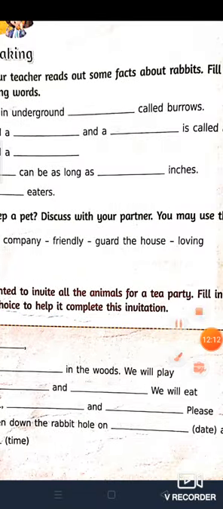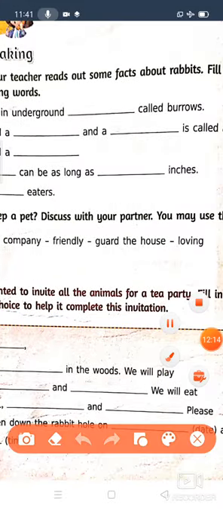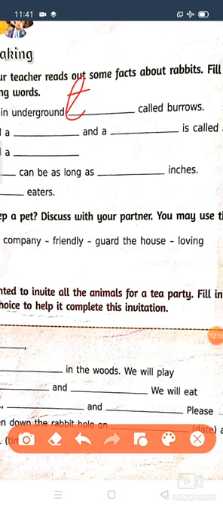It will be tunnels, T-U-N-N-E-L-S. Rabbits live in groups in underground tunnels called burrows. Children, you take out your textbook and read the question there, because here you can't see the complete question as I am writing the answer.